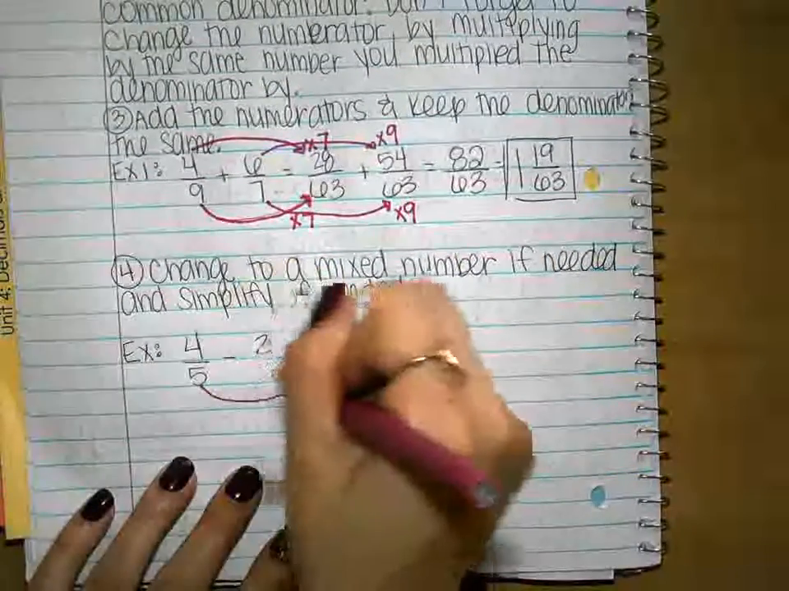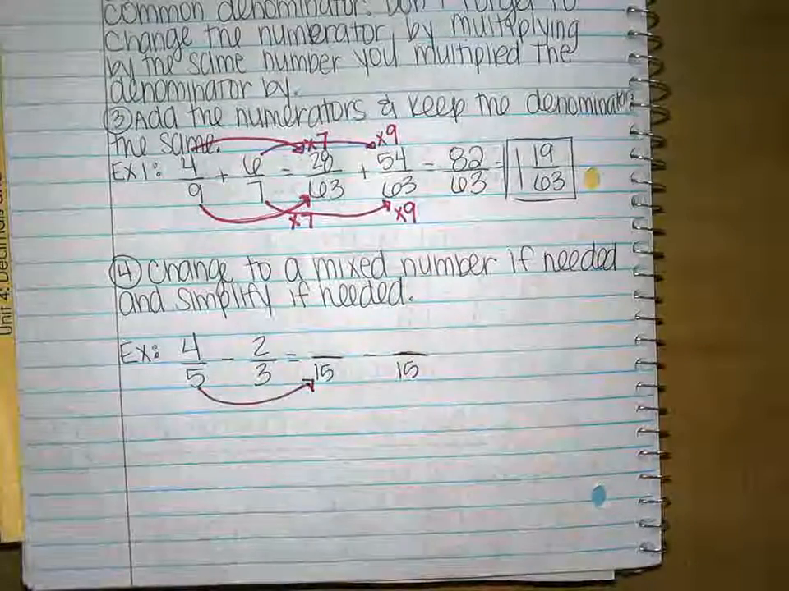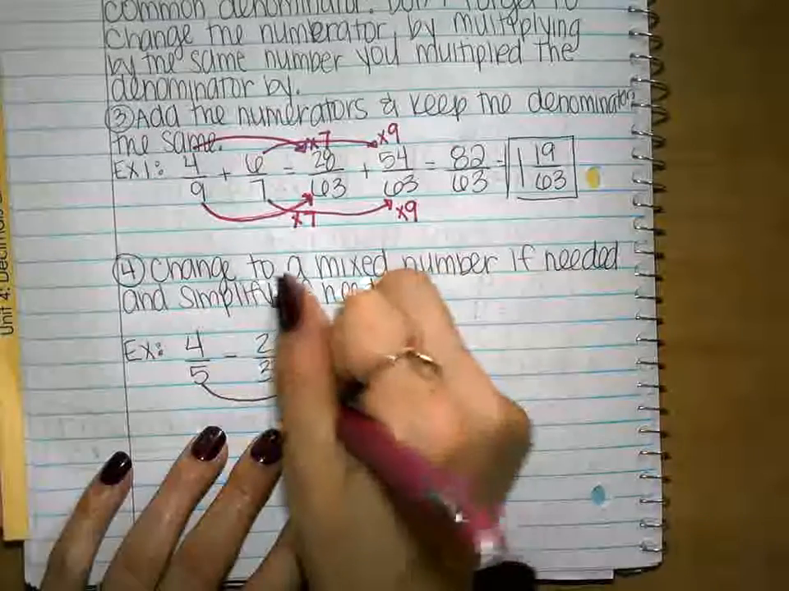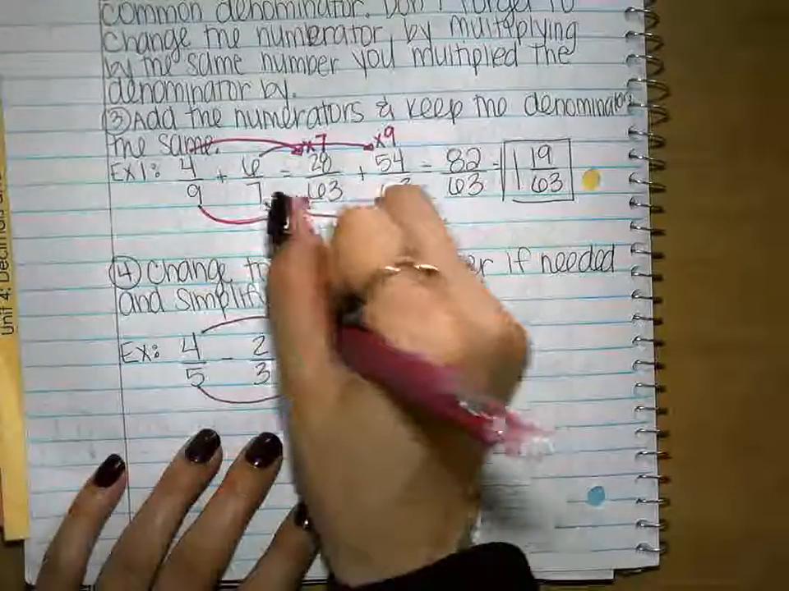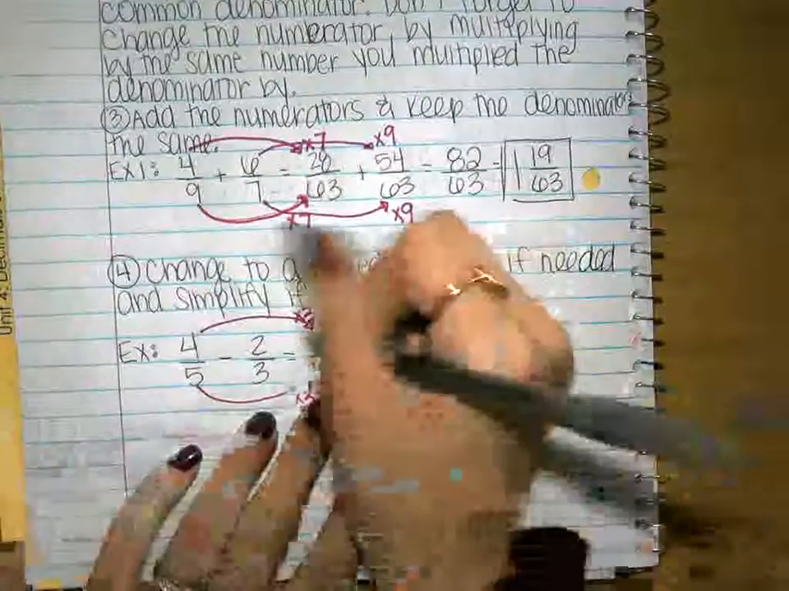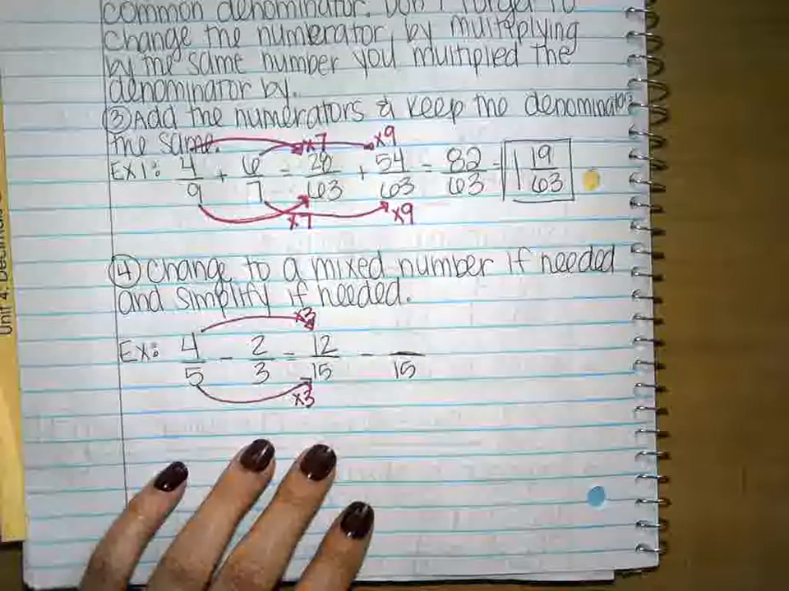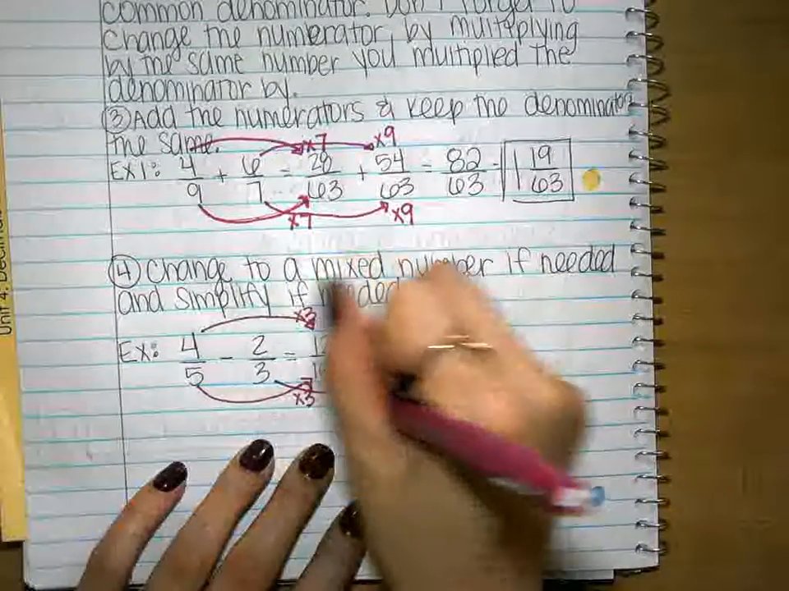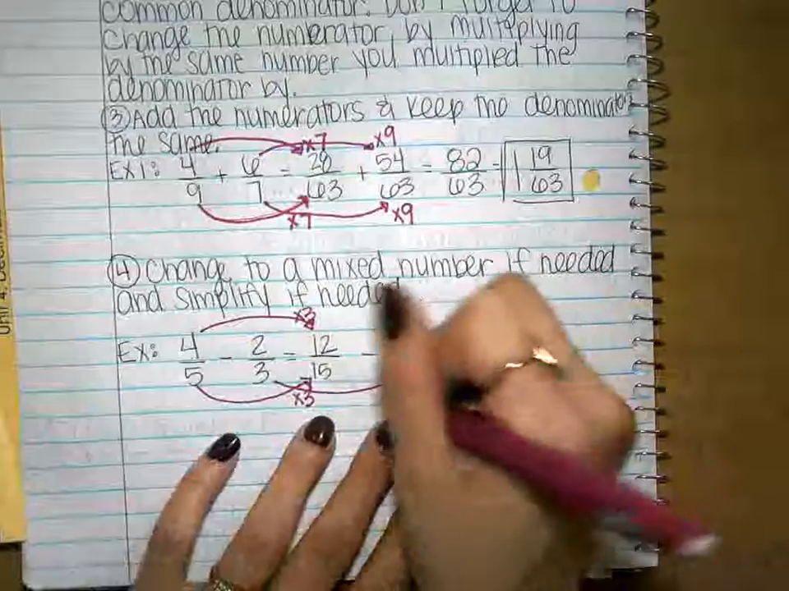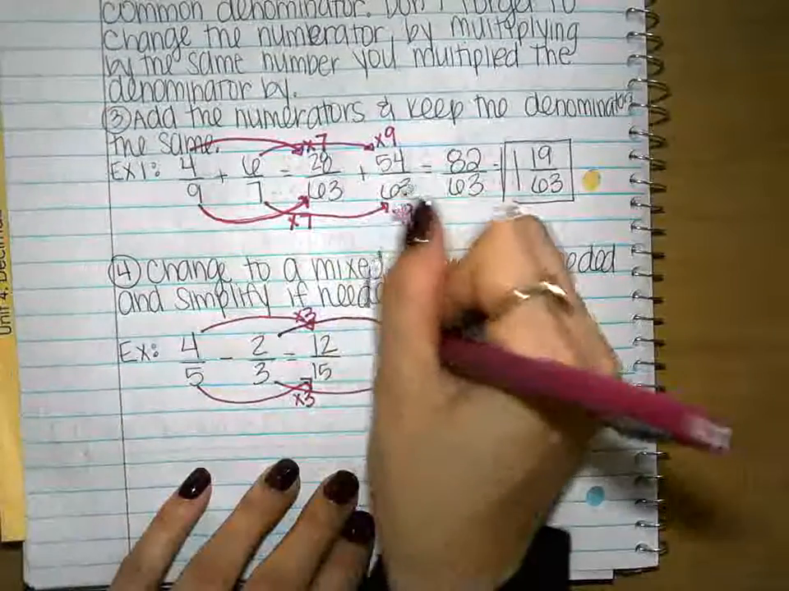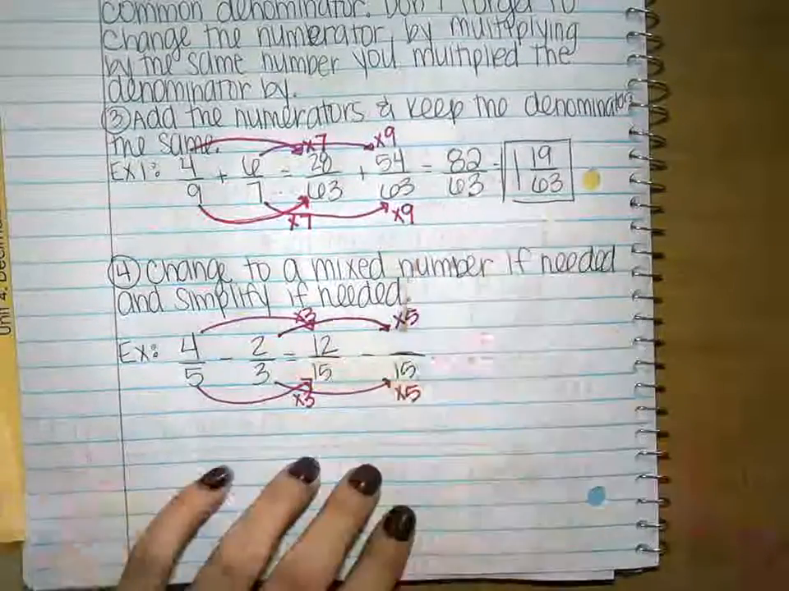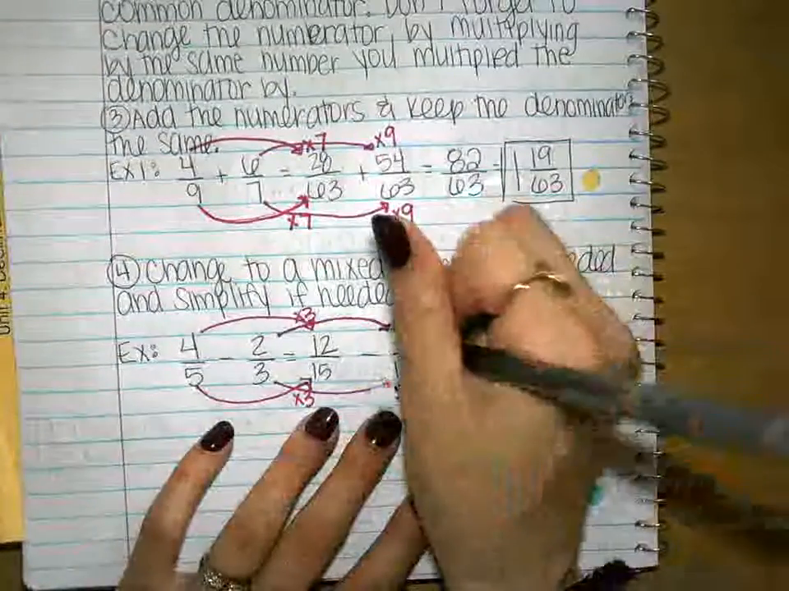How do I get from 5 to 15, everyone? And whatever I do to the bottom, I have to do to the top. So 4 times 3 is? 12. How do I get from 3 to 15? Multiply by 5. And whatever I do to the bottom, I have to do to the top. So 2 times 5 is?